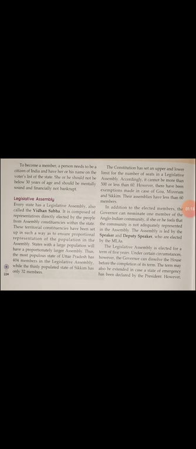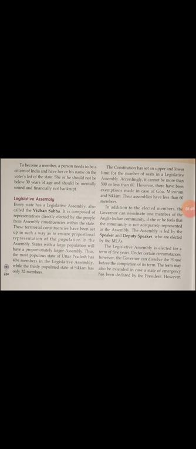Every state has a legislative assembly, also called Vidhan Sabha. Please don't be confused.